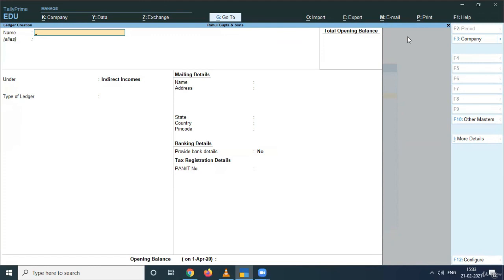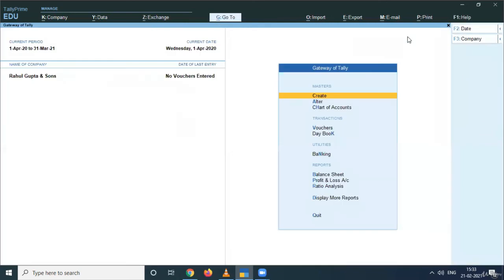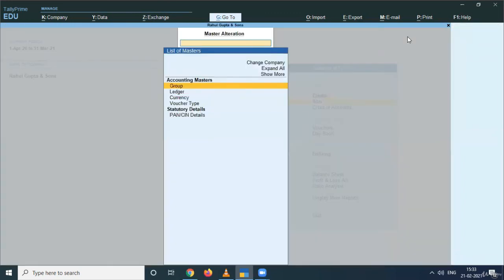See, posting them under the correct group is very, very important. Otherwise, this will directly reflect on your balance sheet and will affect the balance sheet in a worse way. So, if I go and check the ledgers that I have created, are they reflecting now in my company or not? There are two options you can see over here. First, you can go to alter and you can see here the ledger option, and there are all the ledgers that you have prepared right now.